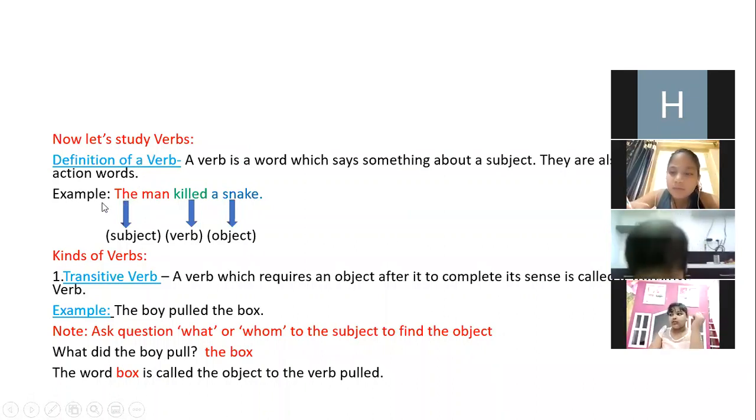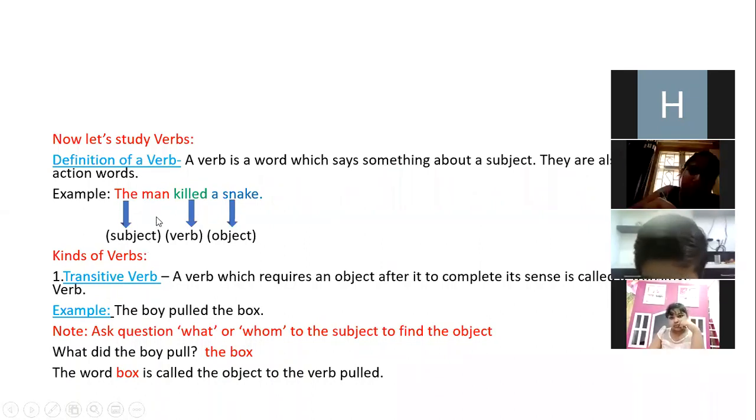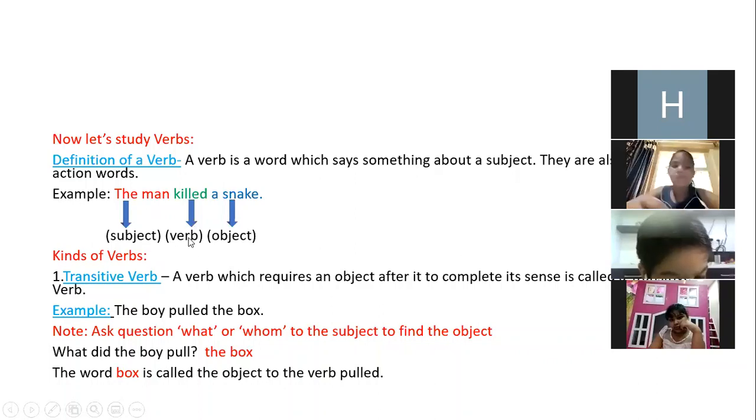Like example, the man killed a snake. So here the man is a subject, and what action is the man doing? He is killing. So this killing is your verb. It is in past tense. And what has he killed? He has killed a snake.